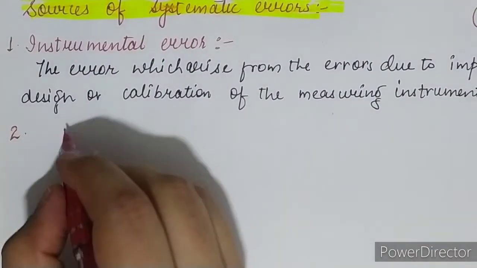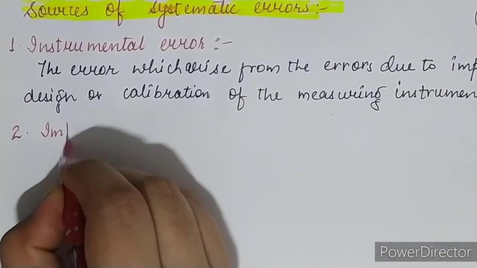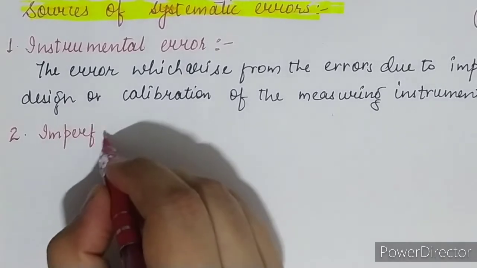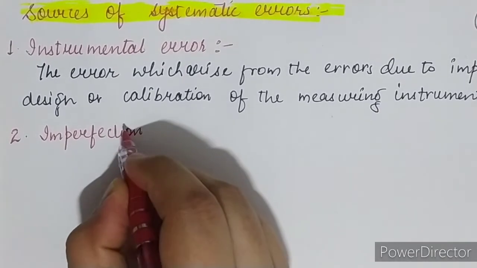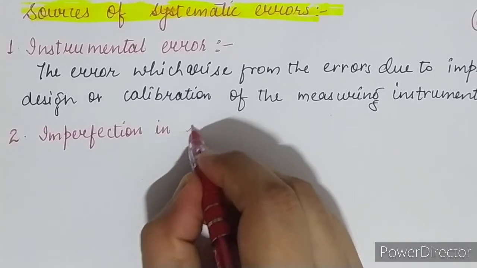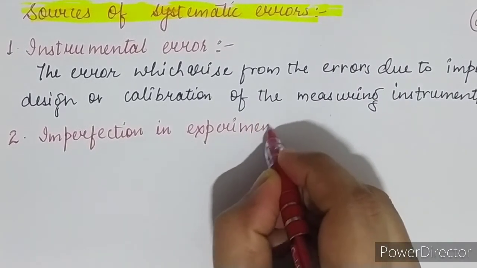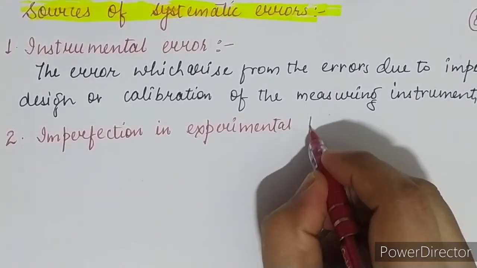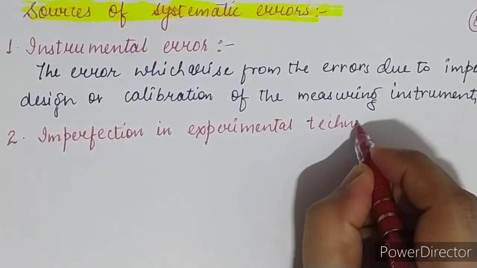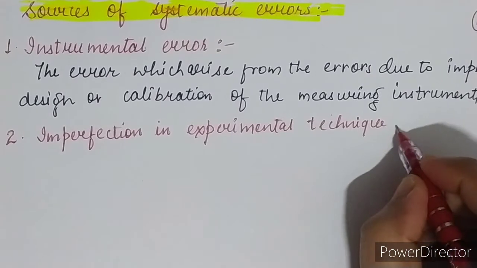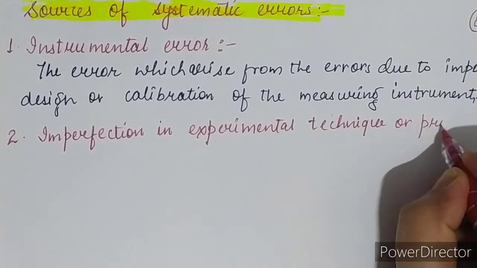The second one is the imperfection in the experimental technique or procedure.